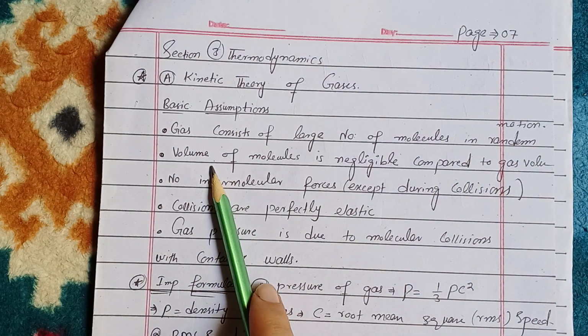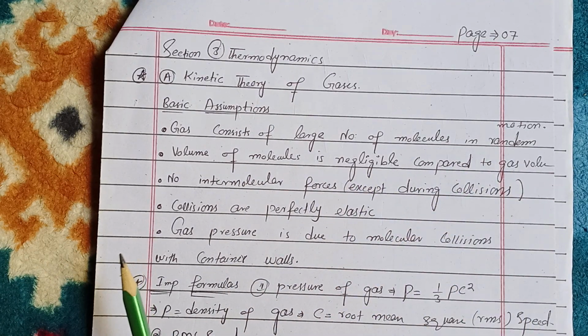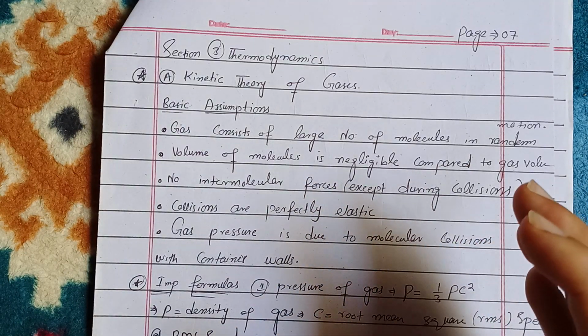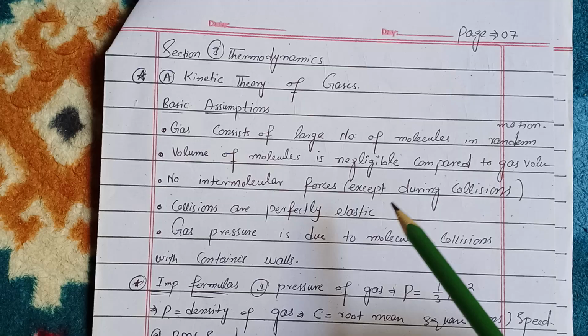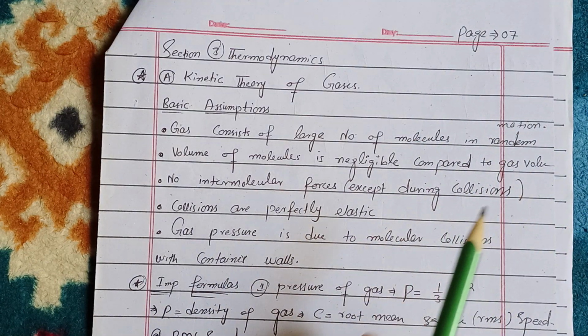Then the second assumption is that the volume of a molecule is negligible. Here they say that the volume of an individual molecule is negligible as compared to the whole gas volume.